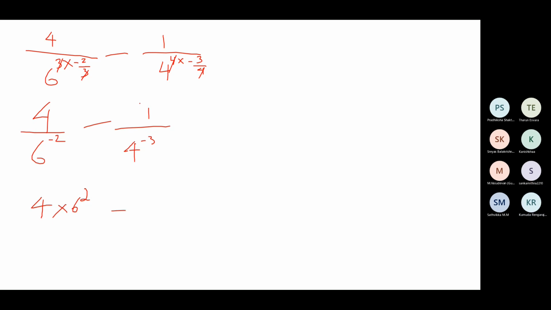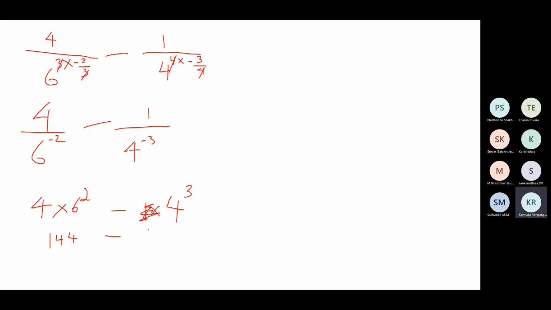Minus, there's only 1 here. You can also write 1 into 4 to the power if you want, but we don't need 1 now. Don't write it. So 6 square is 36. 36 4s are 144.